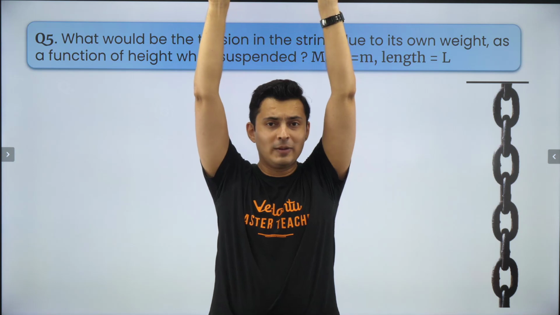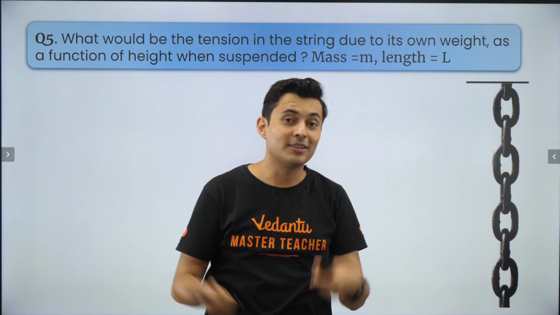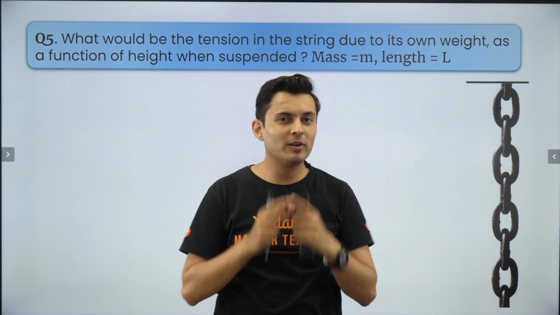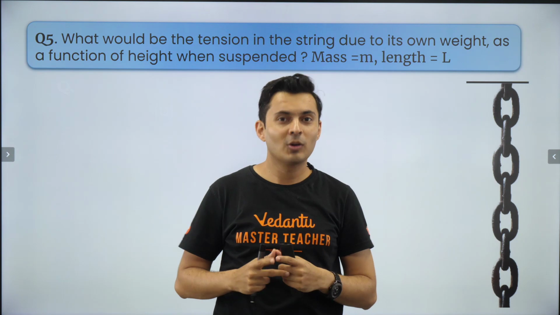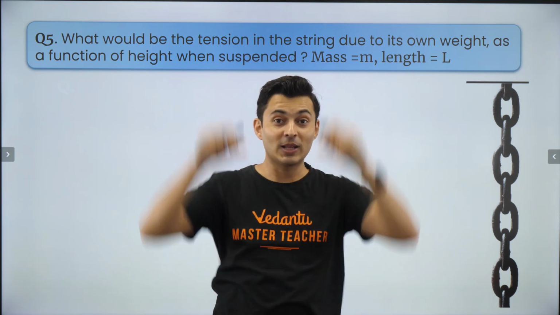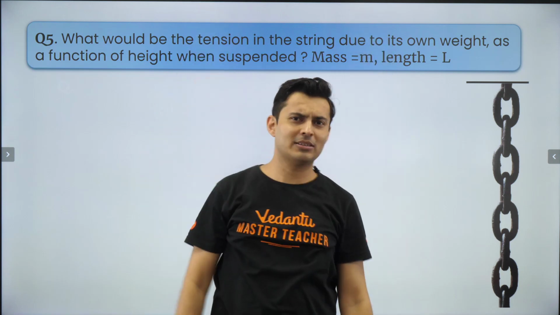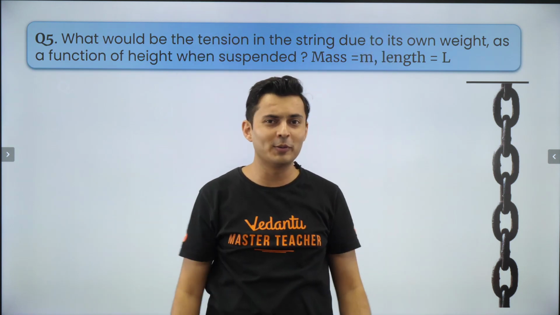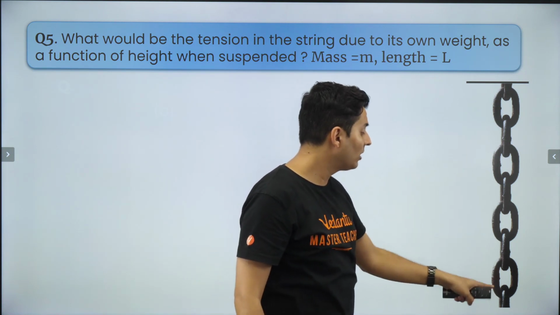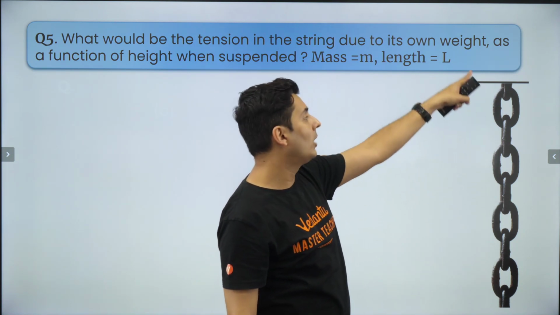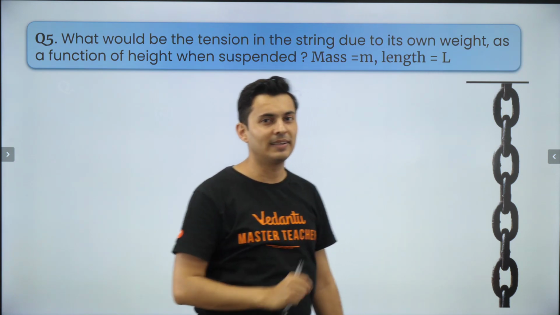Let's say you are hanging from a tree, somebody is holding your leg, and somebody is holding their leg. Who will be under more tension, the bottommost or the uppermost? Obviously the uppermost. The uppermost person will have to support the entire weight. The lowermost person is chill, he just has to support his own weight. So the tension will be very small over there, and it will slowly go up as you go up the string. So that's why the tension is variable.